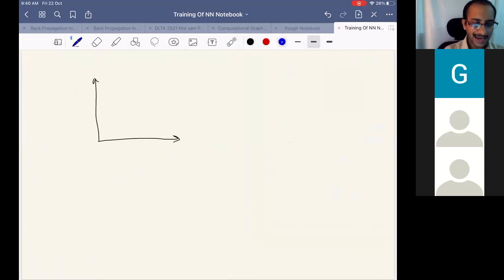So for example, if the learning rate eta is very high, then what will happen? Assume that this is the loss and this is the number of epochs. If the learning rate is very high, what do you expect to happen? The loss will rise and then it will explode. It will not decrease.